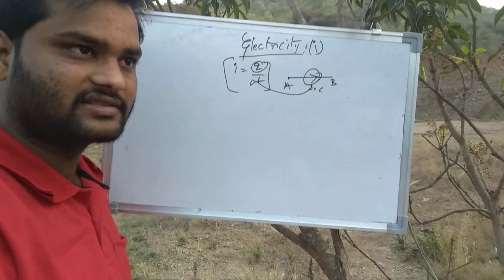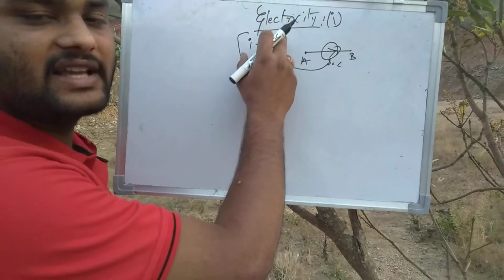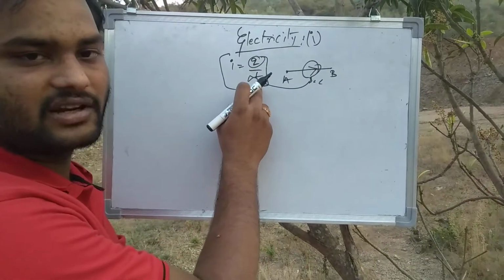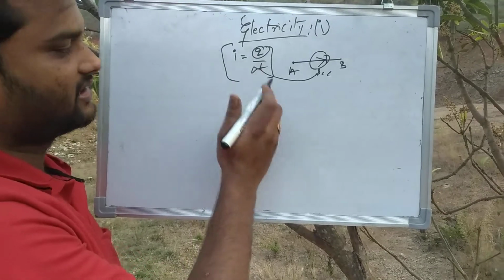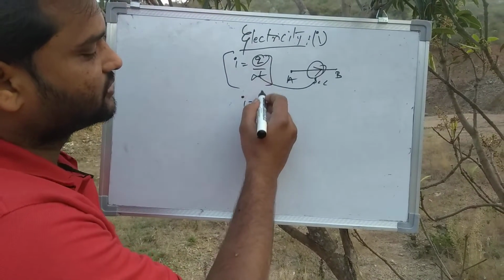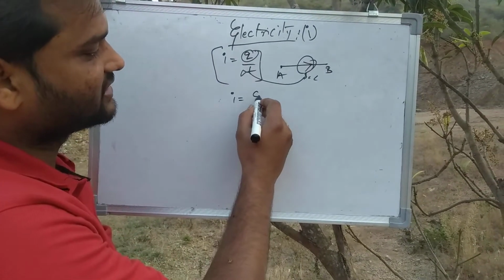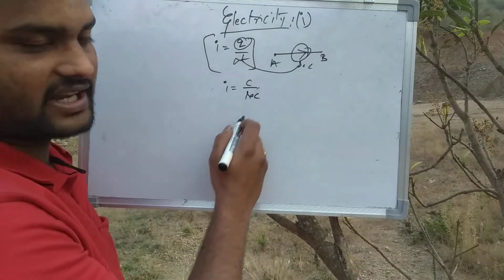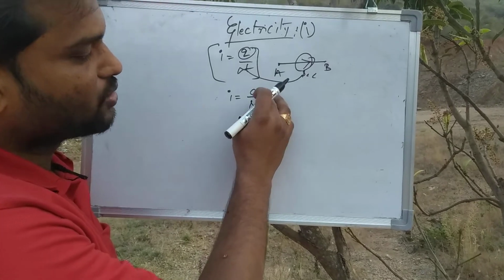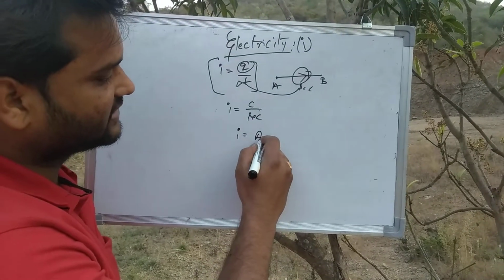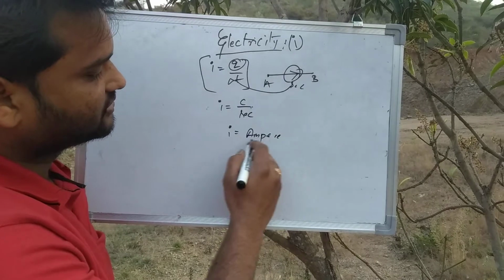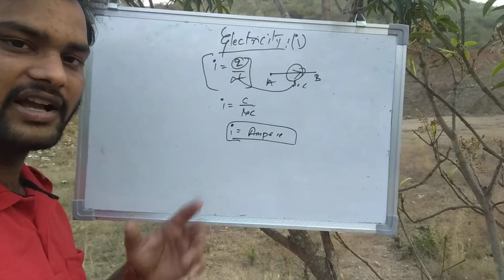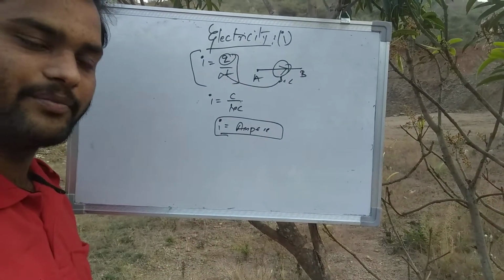So electricity is the charge of electrons flowing in a conductor per unit second of time, known as I. The unit of charge Q is the coulomb and the unit of time is the second, so I equals coulomb by second, which is the ampere. The unit of current is the ampere.